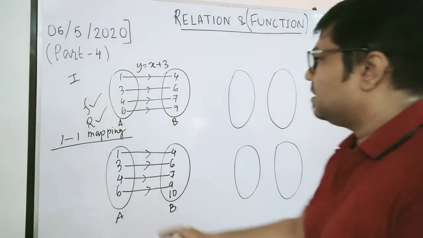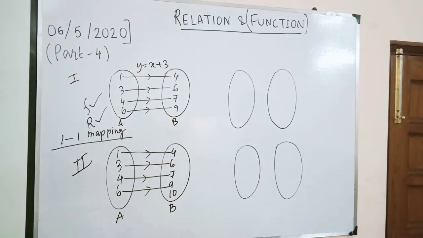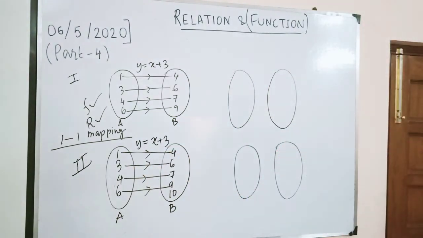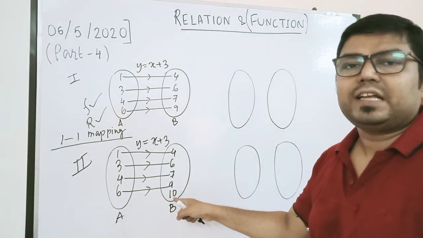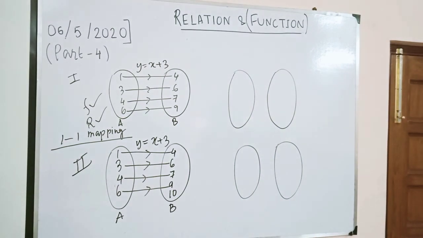Now the second case, case number 2. Here also I see two sets are given with the same condition, y equals x plus 3, and the elements are further connected, 1 to 4, 3 to 6, like that. So our question is, is it also a function? The answer is yes. We can have extra elements over here. That is not outside the rule. It is not specified in the rule that we cannot have some extra element in the codomain part. So that is not any restriction for being a function.